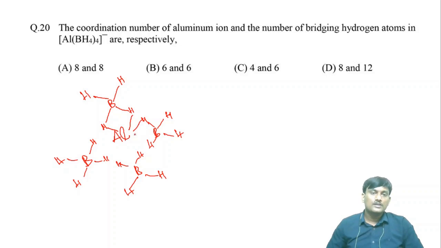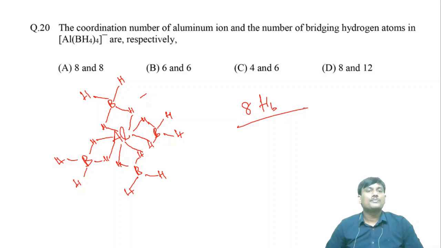So these 2 will be bridged with aluminum. Number of bridging hydrogens in Al(BH4)4 minus? How many bridging hydrogens are there? For each BH4, 2: 1, 2, 3, 4, 5, 6, 7, 8. 8 bridged hydrogens are there.